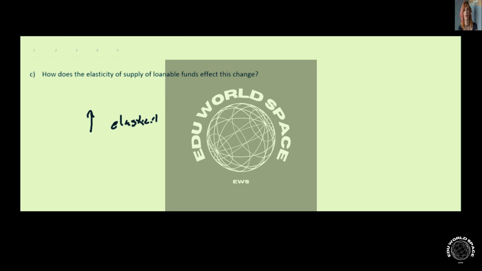Increase in the elasticity is going to lead to an increase in everything that we've discussed in parts A and B. So it's going to exacerbate the problem.